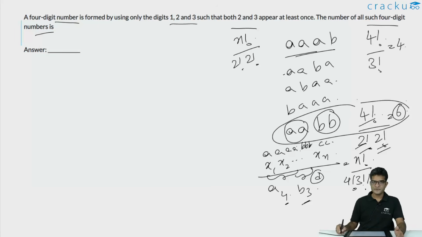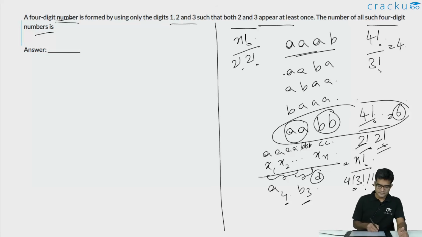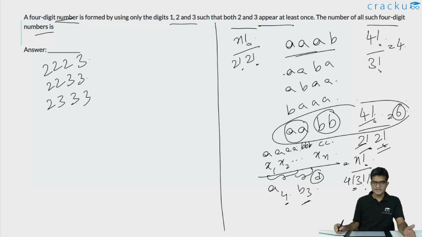Now, if you are looking at this particular question, we have to find a 4-digit number using 1, 2 and 3, and 2 and 3 have to be repeated at least once. So let us first consider the case where there is no 1. There will be 3 such cases. You will have 3 2's and 1 3, or you will have 2 2's and 2 3's, or you will have another case actually, 1 2 and 3 3's. These are all the cases possible without having a single 1.